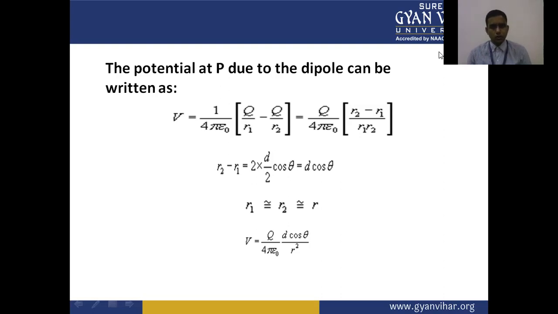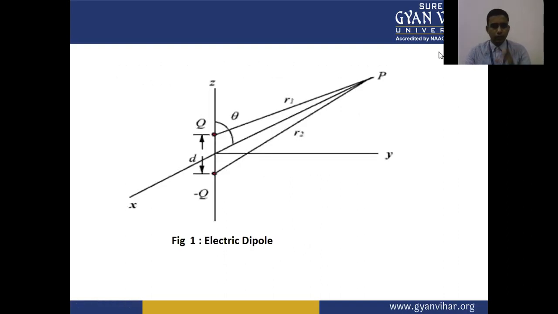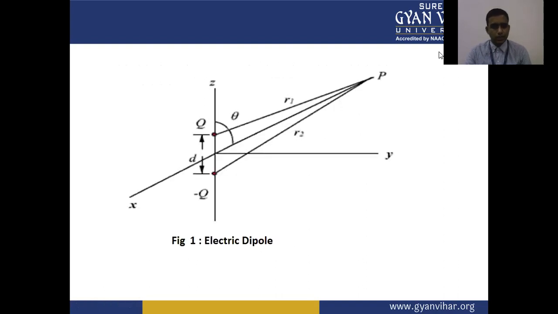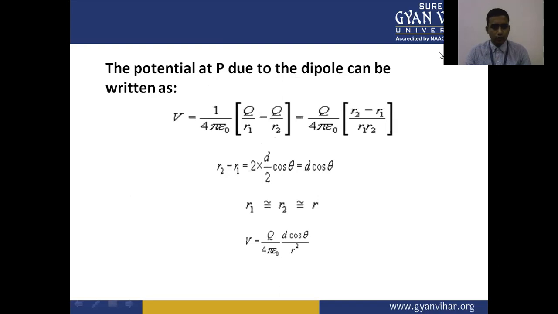So R2 minus R1 is equal to 2d cos theta upon 2, which becomes d cos theta. From trigonometry, we are able to calculate this, as it produces the angle theta with the z direction. So R2 minus R1 is given by 2 times d cos theta upon 2.